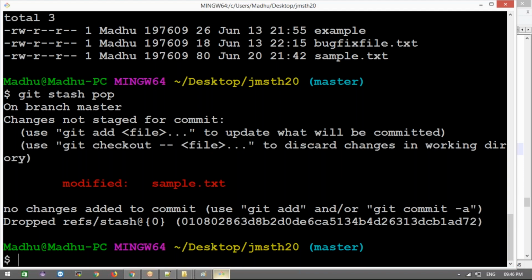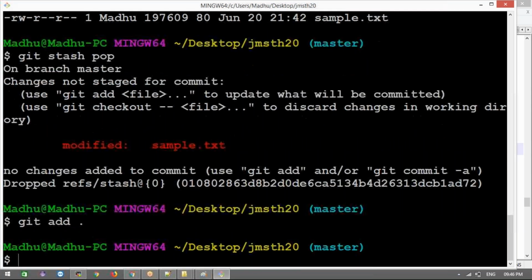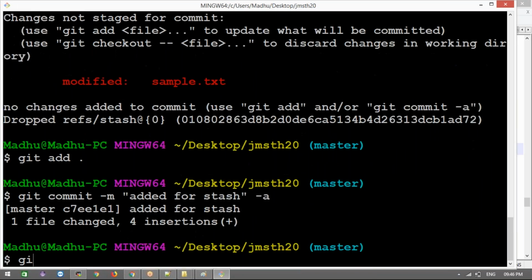Let me show you. Now here what I do, git add. Next git commit -m "added for stash", just for understanding purpose. Okay, latest concept, right? I added this. Now git push. Okay, don't push here. After pushing also you can modify that, and before pushing also you can modify. Anyway, you are doing local changes, right? After making your local changes, you need to push to your remote repository.